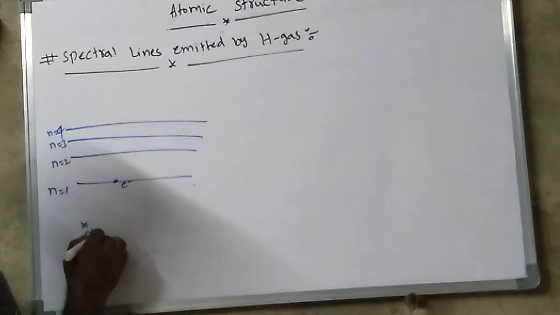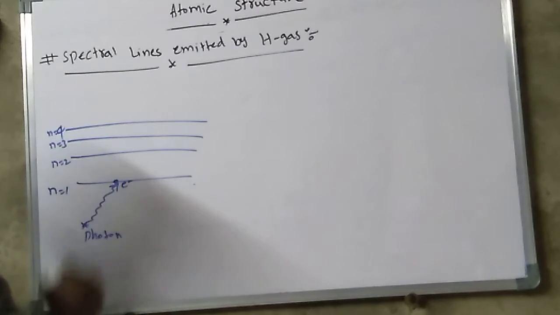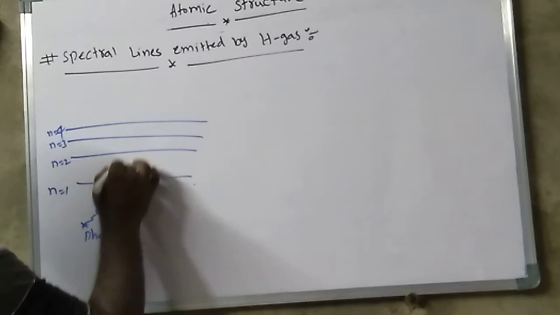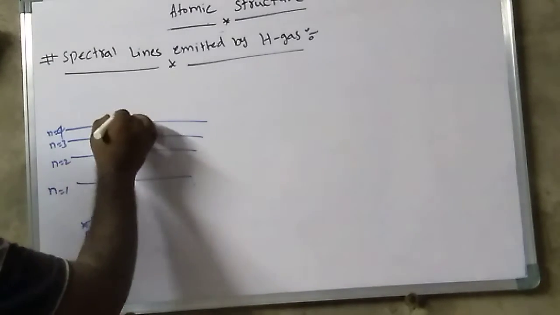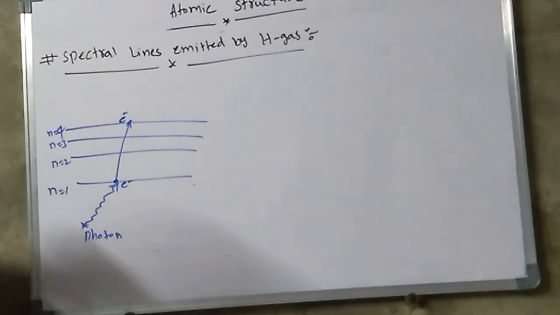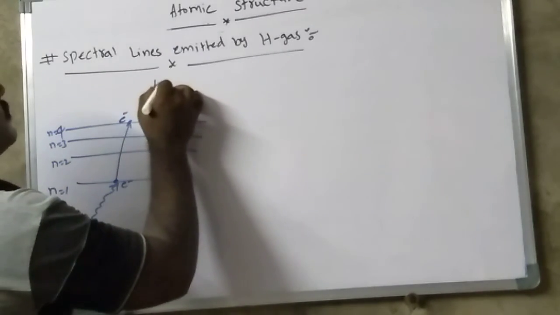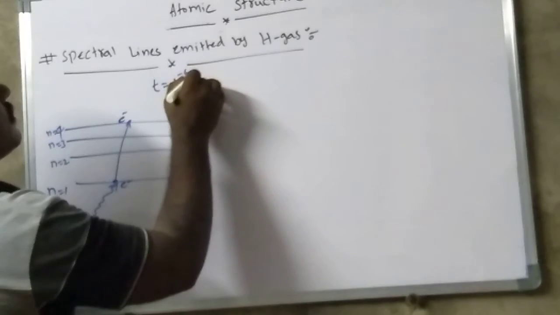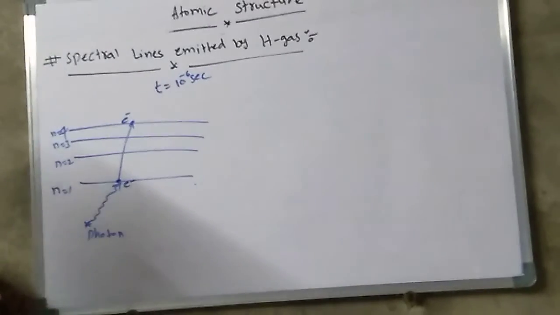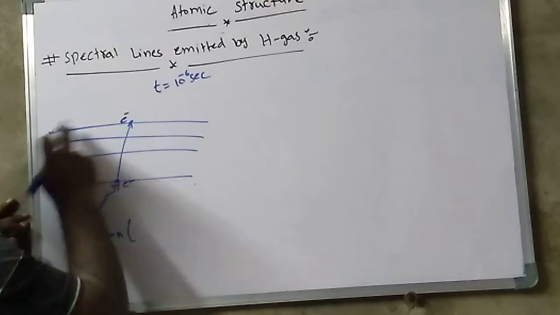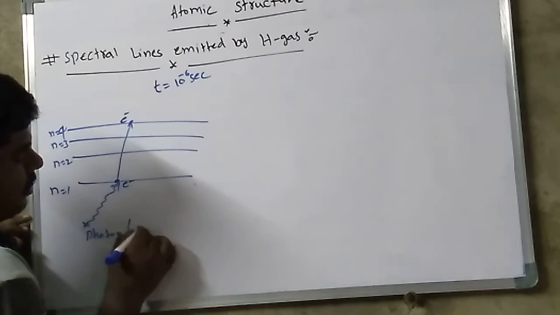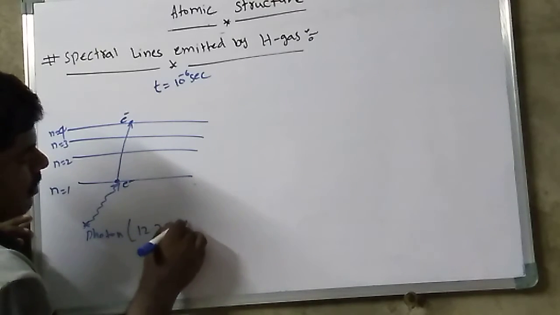Whenever this photon is given to the electron, it jumps to a higher energy state, here n equal to 4. The relaxation time is approximately 10 to the power minus 6 seconds. The photon energy I am giving at n equal to 4 is 12.75 electron volt.